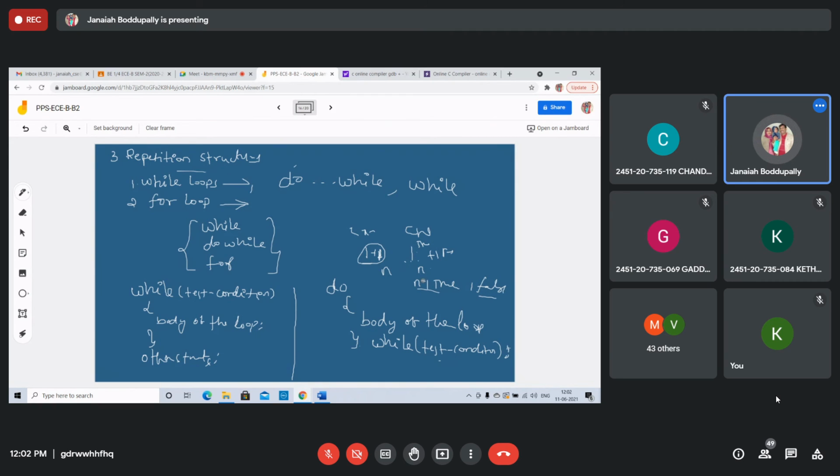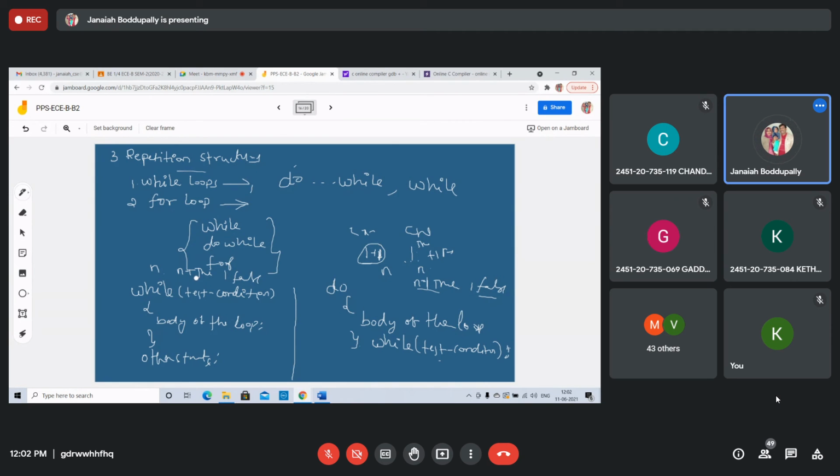Students, are you getting it? In the while loop, n times the condition is checked; in this, n minus 1 times true, 1 time false.